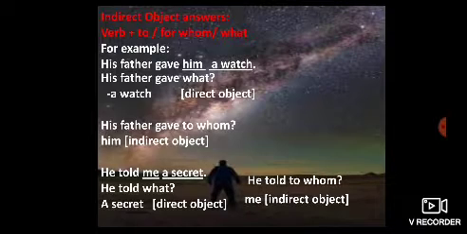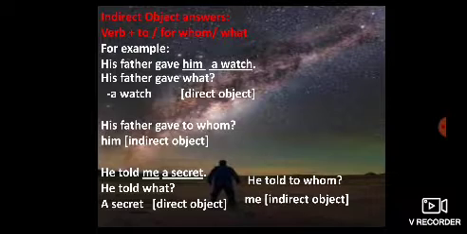For example, his father gave him a watch. Now, his father gave what? So the answer is a watch. So a watch is the direct object. You have learned that if you put what after your verb, you will get the direct object. And now you have to learn how you will find the indirect object in your sentence. So you have to remember that you will put to whom after your verb. His father gave a watch to whom? What is the answer? Him. So him is your indirect object.